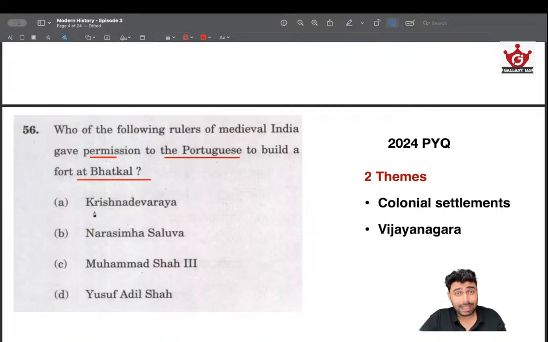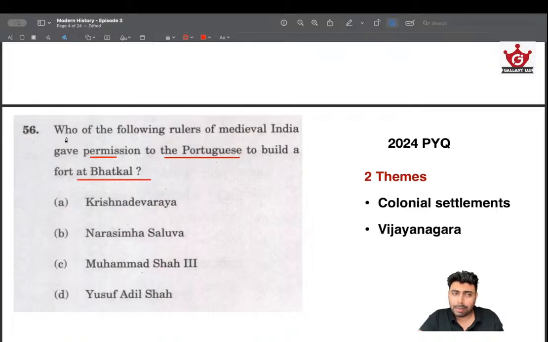But don't take it as blind logic, because UPSC gives due importance to the prime rulers of the Vijayanagara Empire, and that's why the answers are mostly Krishnadevaraya or Devaraya 1 or 2. Don't think that whatever question is asked about Vijayanagara, the answer will be Krishnadevaraya. It's not the case, but generally that's the trend.